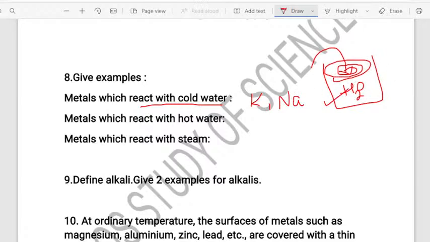ವಾಟ್ ಅಬೌಟ್ ಮೆಟಲ್ಸ್ ರಿಯಾಕ್ಟ್ ವಿತ್ ದ ಹಾಟ್ ವಾಟರ್? The metals which react with the hot water we have learnt is the magnesium. Magnesium will react with the hot water. And we have understood the metals which do not react with cold water and hot water will react with the steam. Okay. The metals which react with the steam are aluminium and also iron. Aluminium and iron, these are the metals, they will react with the steam. Okay. Importantly, you want to know, children, because there is chance of asking these particular questions in the MCQ.